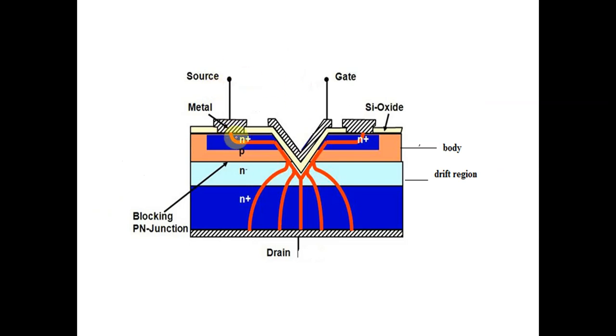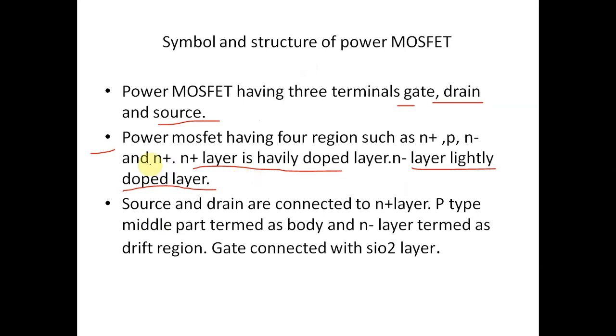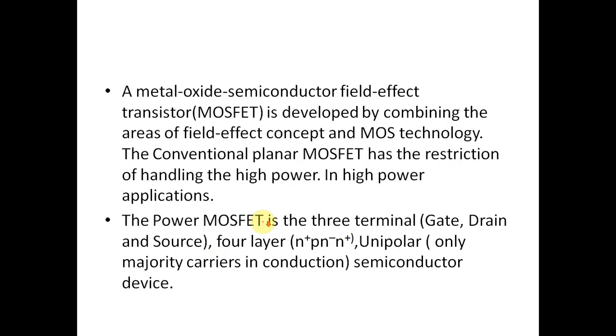This is the structure of the power MOSFET. Source and drain are connected to N plus layers.